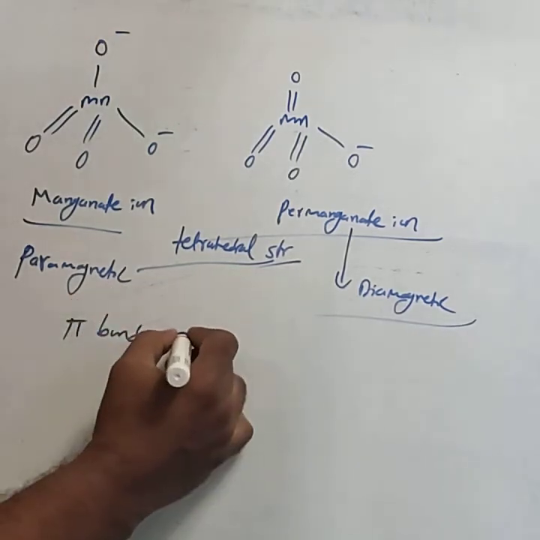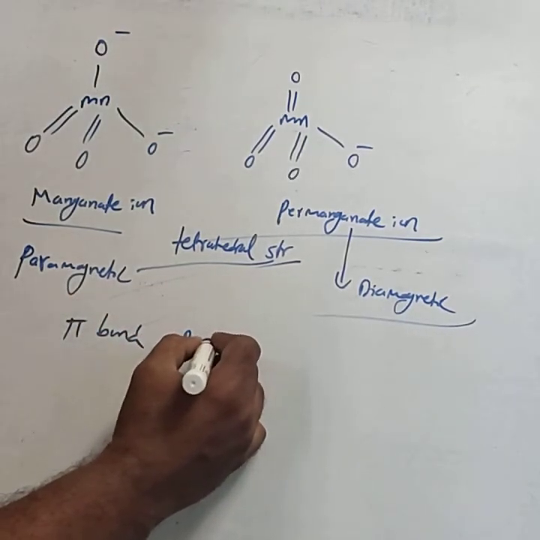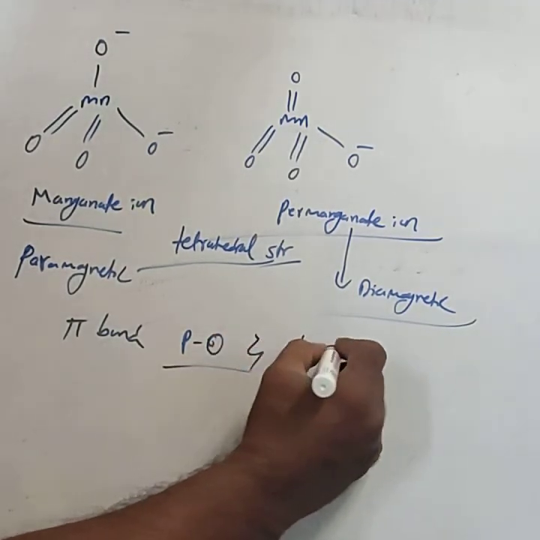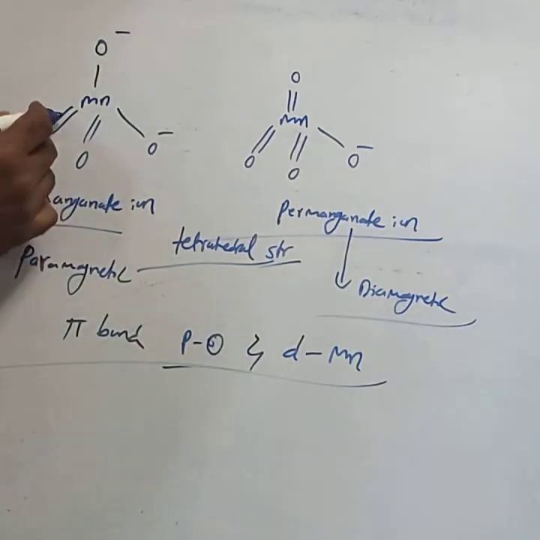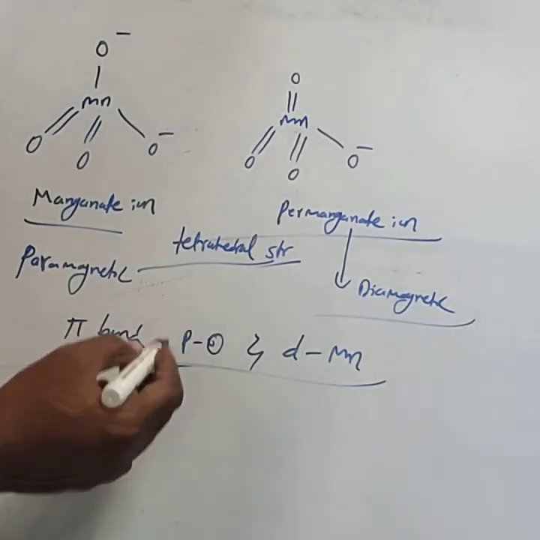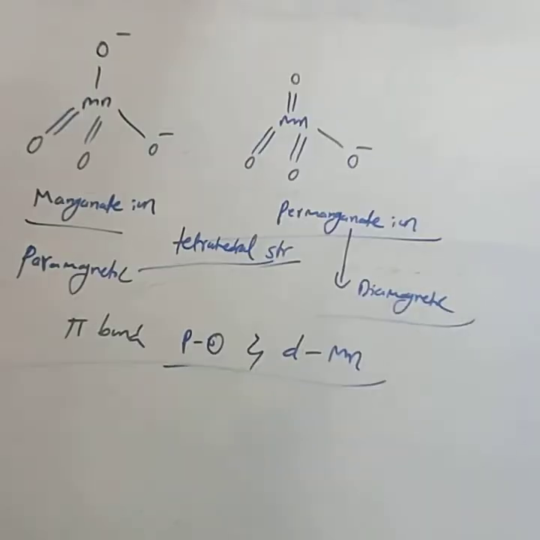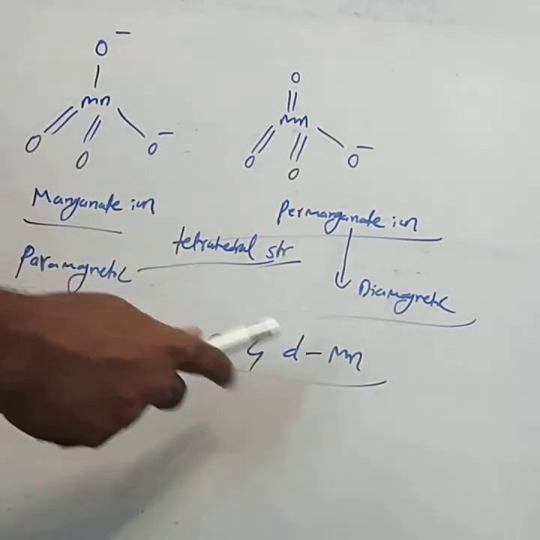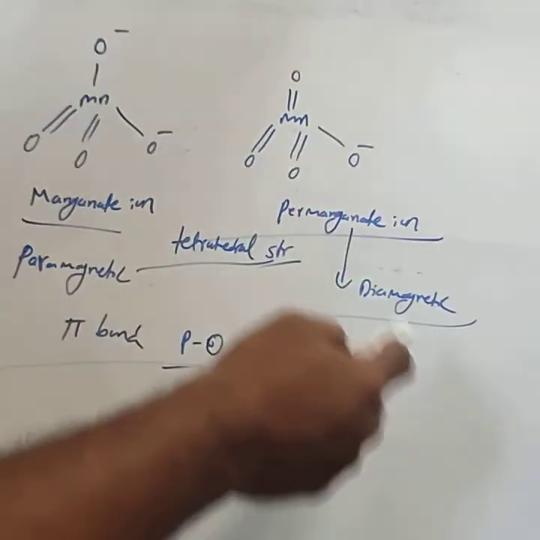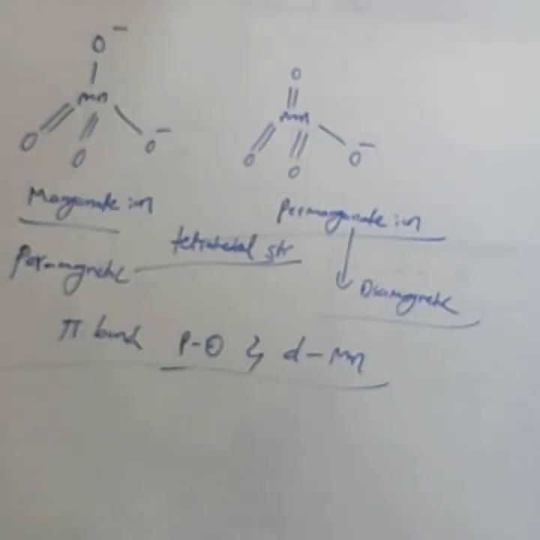The pi bond is formed by the overlap of the p orbital of the oxygen and the d orbital of the manganese. This pi bond formation takes place. Manganate ion is paramagnetic, while permanganate ion is diamagnetic, and both have a tetrahedral structure. This is about the preparation and properties of potassium permanganate.